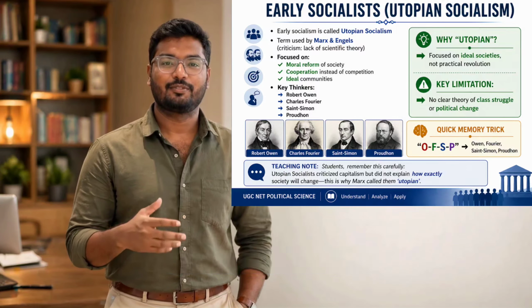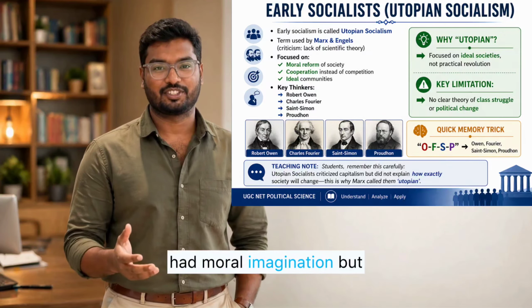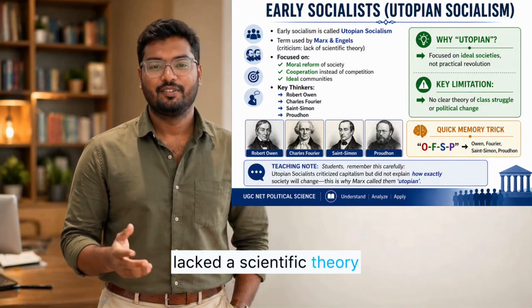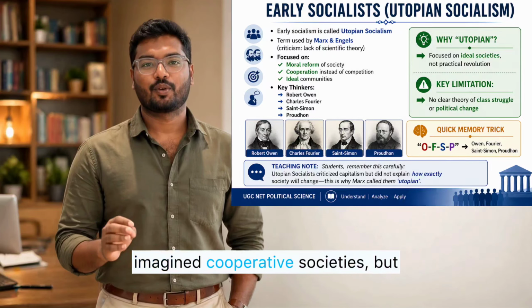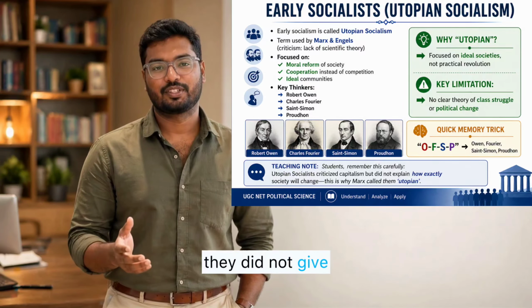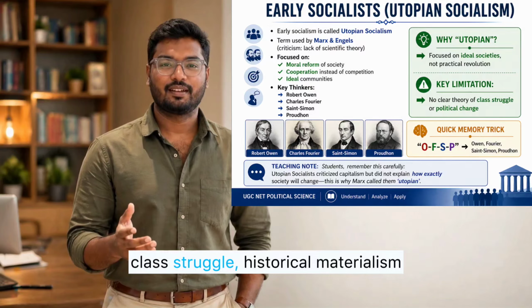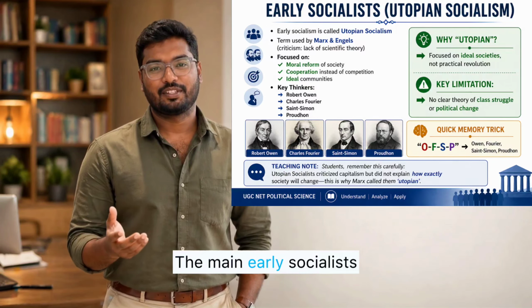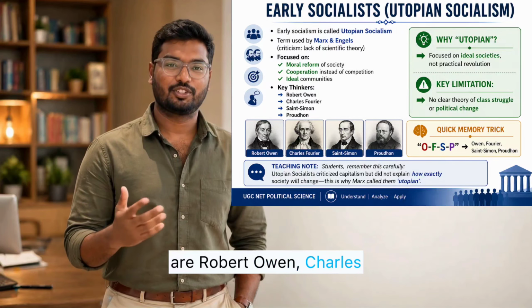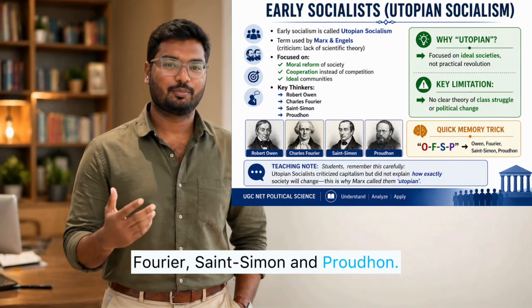Because Marx and Engels believed that early socialists had moral imagination but lacked a scientific theory of social change. They criticized capitalism and imagined cooperative societies, but they did not give a strong theory of class struggle, historical materialism, or proletarian revolution. The main early socialists are Robert Owen, Charles Fourier, Saint-Simon, and Proudhon.